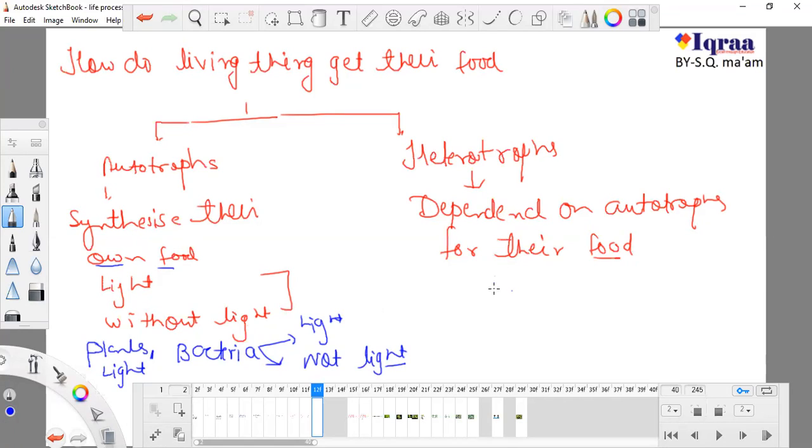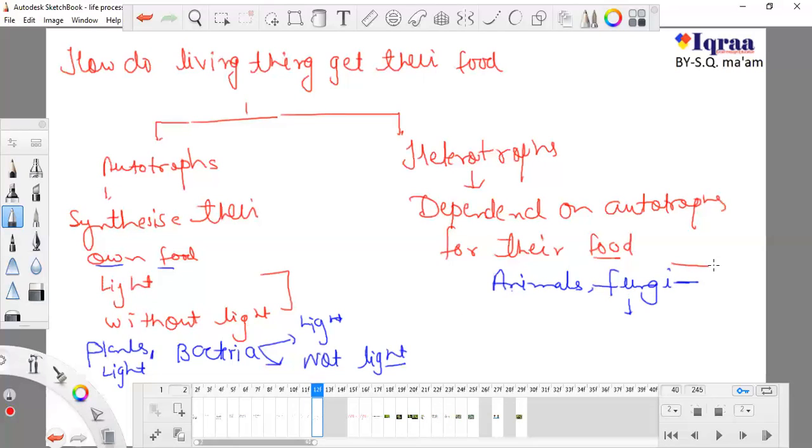Heterotrophs are all the animals and fungi. You have seen fungi so many times. Mushroom is a type of fungi. Don't get confused: fungi are strictly heterotrophs. Sometimes students merge fungi with plants, thinking that fungi is also a kind of plant. No, fungi is neither plant nor animal. Remember this.